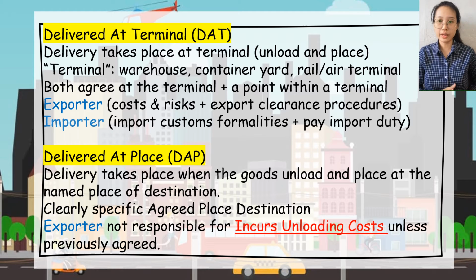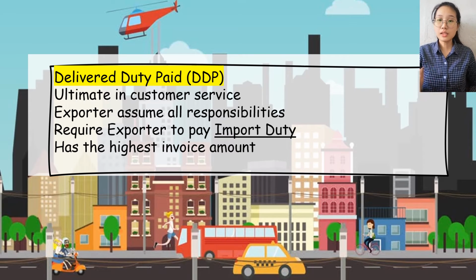Six is Delivered at Place. Delivery takes place when the goods are unloaded and placed at the named place of destination. It requires both the exporter and importer to clearly specify the agreed place of destination. Also, one important thing here is that exporters are not responsible for the incurred unloading costs unless previously agreed. The last Incoterm in any means of transportation is Delivered Duty Paid, which is the ultimate in customer service provided by the exporter. The exporter needs to assume all responsibility and also pay the import duty. Therefore, it has the highest invoice amount.